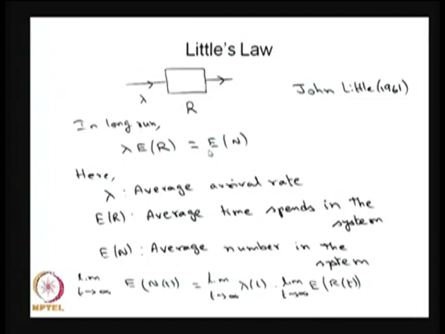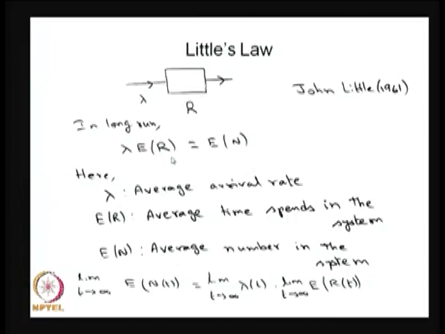Here I am going to relate the average measures using Little's law. This was proven by John Little, 1961. This is valid for any system in which arrivals come with the arrival rate lambda, and R is the time spent in the system, and customers leave the system after the service or whatever the things are over. Then in the longer run, one can say the arrival rate multiplied by the average time spent in the system is the same as the average number in the system.